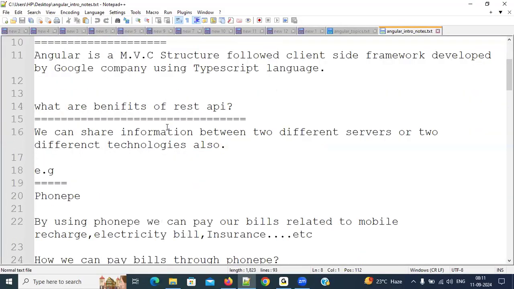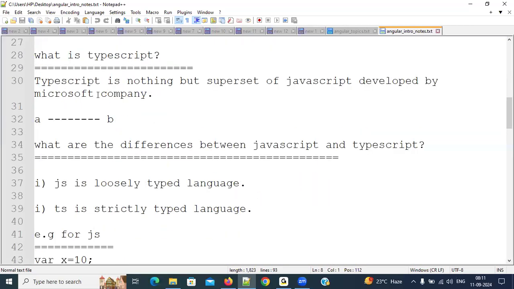Okay, what is this TypeScript? TypeScript is nothing but a superset of JavaScript developed by the Microsoft company. What is the meaning of superset of JavaScript? Superset means an extended part of JavaScript, or a modified version of JavaScript.